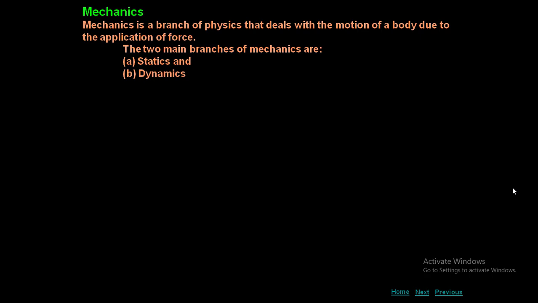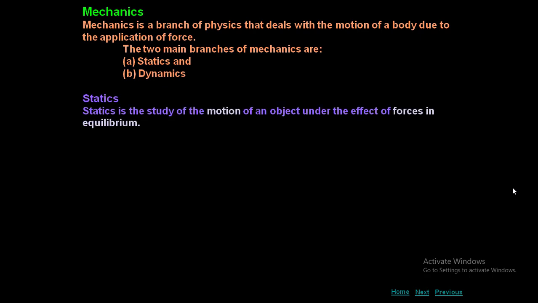See their name itself, static. Static means rest. Dynamic means motion. So static. What is static? It is a study of motion of an object under the effect of forces in equilibrium. What do you mean by equilibrium? Suppose there are two forces acting on the body in two different directions. Both the forces are equal but acting in opposite direction and make the body to remain in rest. So the branch which deals with motion of objects under the effect of forces in equilibrium comes under statics. That means the body will not move.